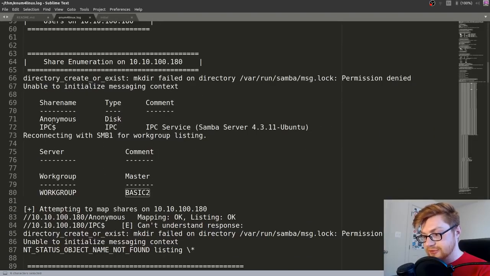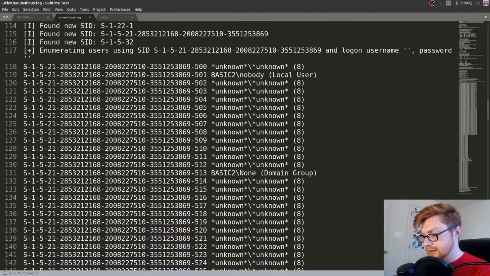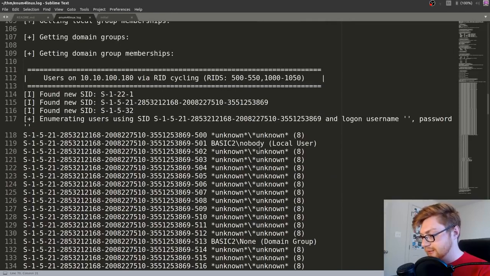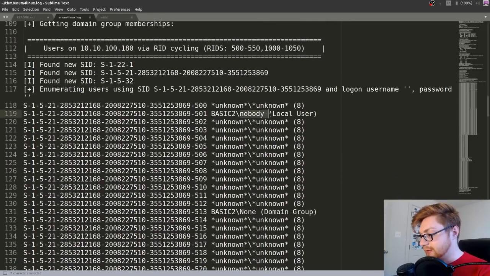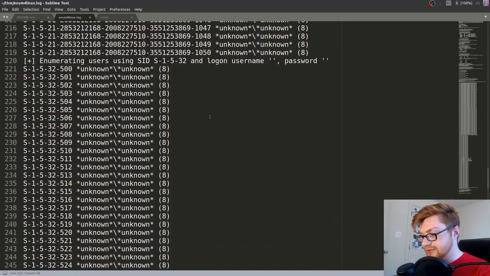Let's keep scrolling through this. Some shares we could access. IPC. Looks like, again, that's private. Anonymous. I don't know about that one. We could check that out if we wanted to. See what other users it might have tracked down. Nobody. Okay. We'd expect that. A lot of these.